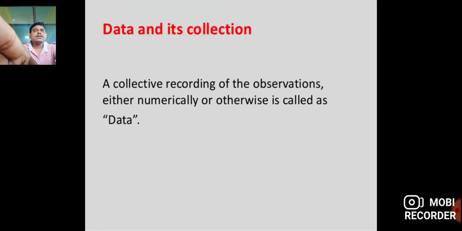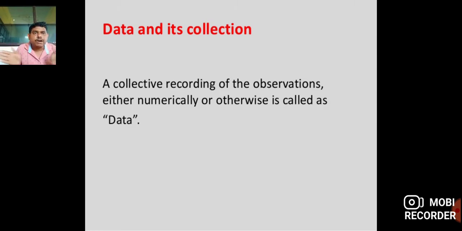Next, the terms data and collection. In statistics, one of the important terms is data: a collection or recording of observations, either numerically or otherwise, is called data. Suppose you go out to the field or a botanical garden and observe various plants: three plants of the angiosperm group, five of the gymnosperm group, and more in another family.